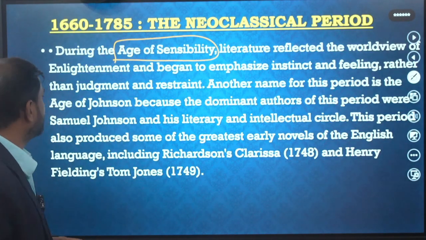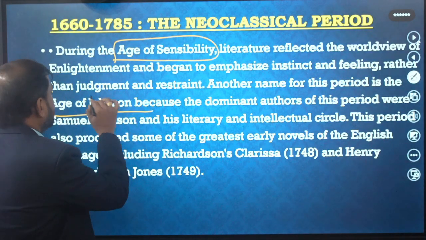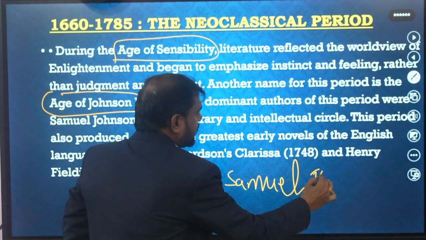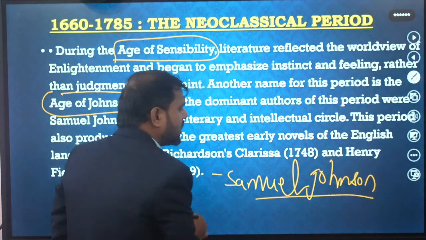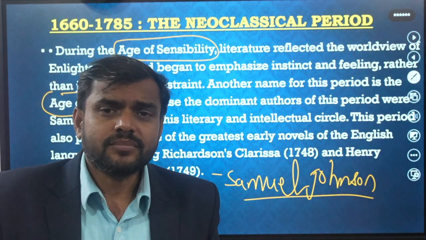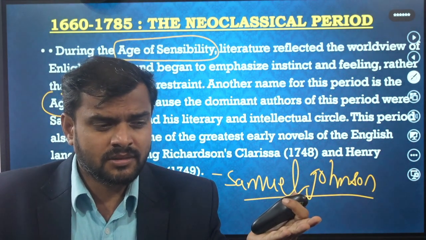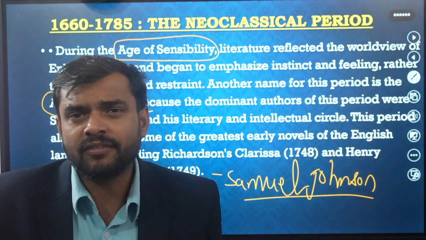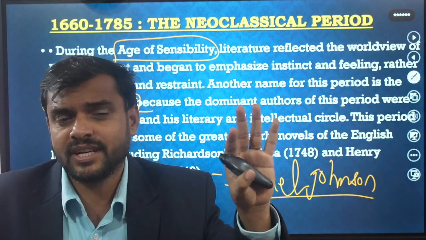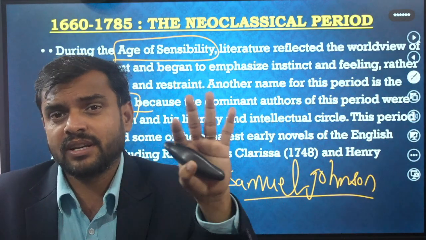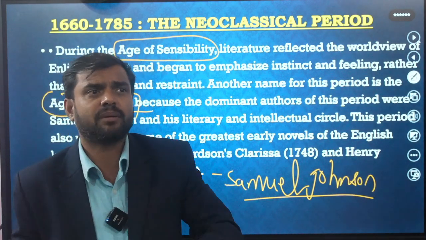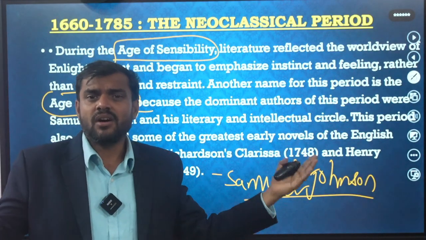And another name of this period is the Age of Johnson, because of his dominant age. Now, one of the greatest writers, Samuel Johnson, has written very wonderful works. He started two magazines. He has written a Dictionary of the English language. More than 40,000 words he has written in that, from 1747 to 55, I think. Okay, in 1755 it was published, and he got immense respect from others.